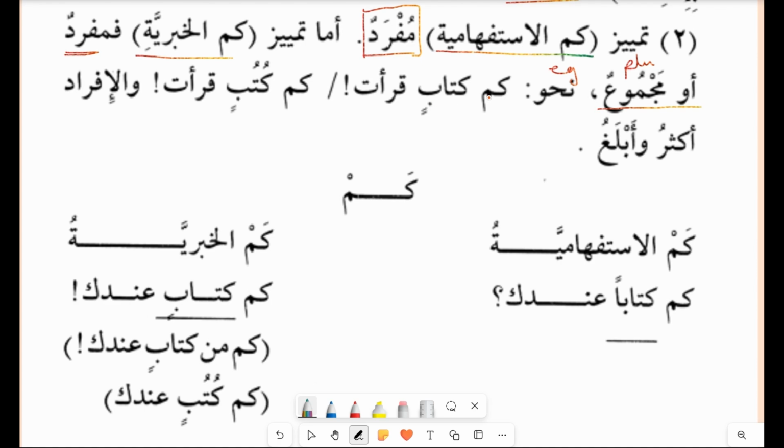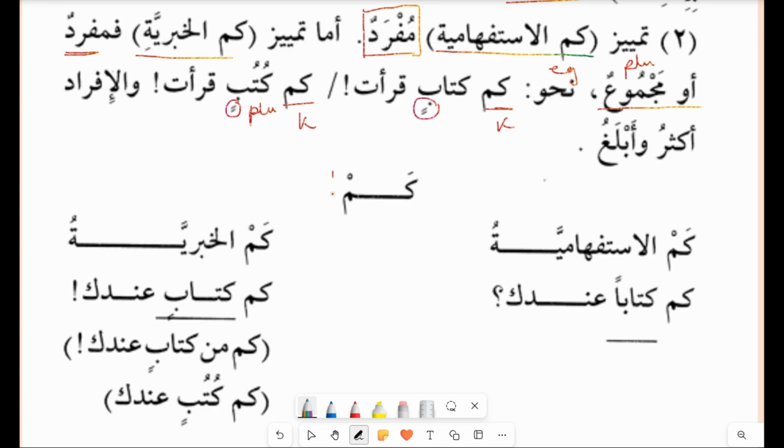So you will see the noun in the jar case, and you will also see it in plural. So this is kutub in plural and it is in jar case. So this shows that this kam is khabariya. I will write kam al khabariya. So, والإفراد أكثر وأبلغ. So most widely used is the singular noun.